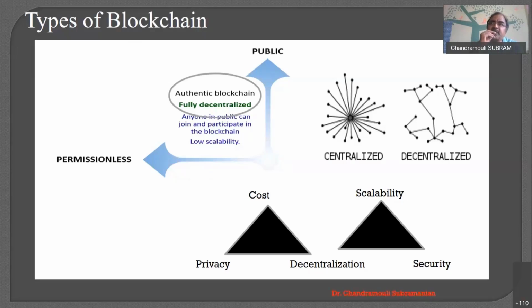I'll say that the first paper of the blockchain came in the year 2009, right? So after 11 years almost, we still have this problem of converting cryptocurrency into fiat currency. It is not being addressed, but we have evolved a lot in the last 10 years on blockchain technology. So please understand, blockchain technology is the fundamental technology behind Bitcoin. Like Bitcoin, a lot of cryptocurrencies have evolved over a period of time. But the blockchain concept is something unique. That is what we are talking about today.